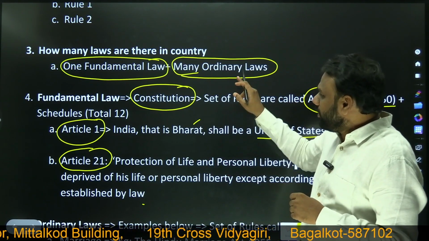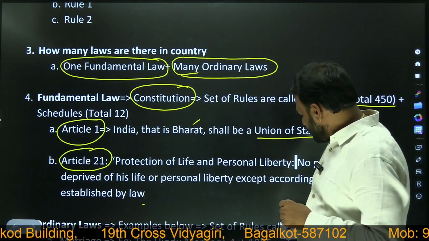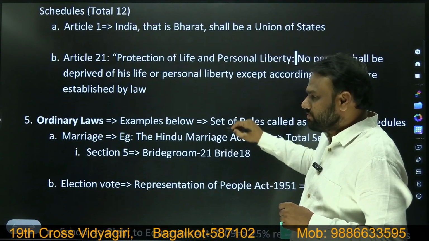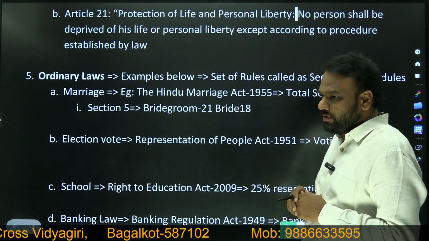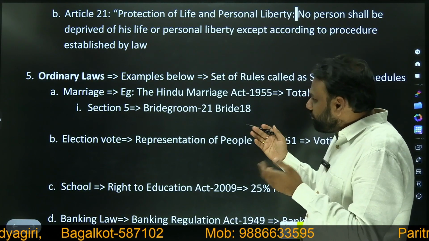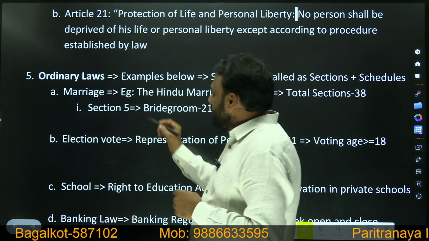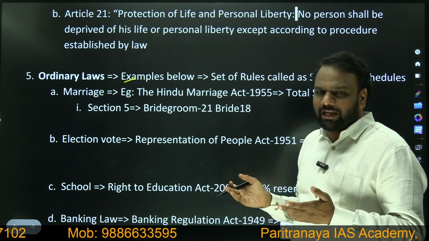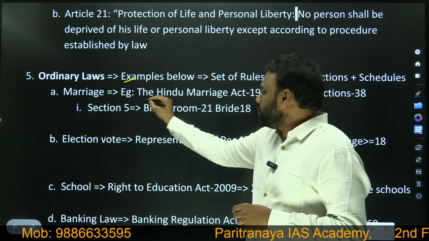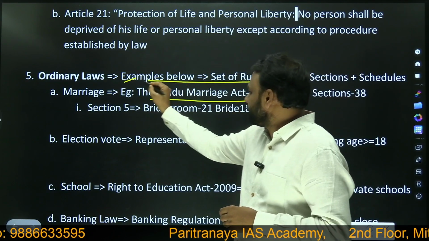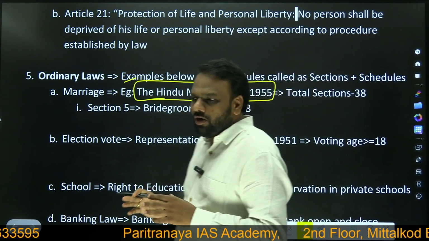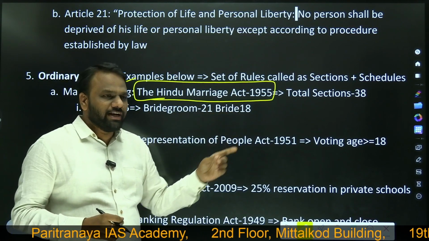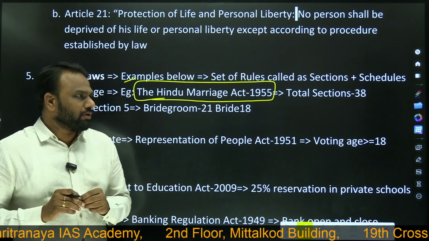But apart from the fundamental law, I also mentioned ordinary laws. So how many ordinary laws are there? We do not have a proper count, but there are thousands of laws. Not one law, there are thousands of laws. I have taken a few examples of ordinary laws. An example is a law related to marriage. There are again many laws, but I have taken just one example. The Hindu Marriage Act 1955. So this is a law related to marriage. 1955 indicates in which particular year this law was brought.